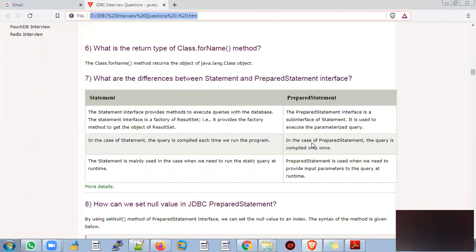What is the difference between Statement and PreparedStatement? The Statement interface provides methods to execute queries with the database. In the case of Statement, the query is compiled each time we run the program. See here, with a Statement object, if you want to get the employee details, it's a plain simple SQL query, so every time it goes into compile mode, executes, and gives results. Whereas a PreparedStatement is compiled one time, and every time you execute, we get a precompiled query and run that and get the results. As in Statement, every time we compile, give the parameters, and get the results.